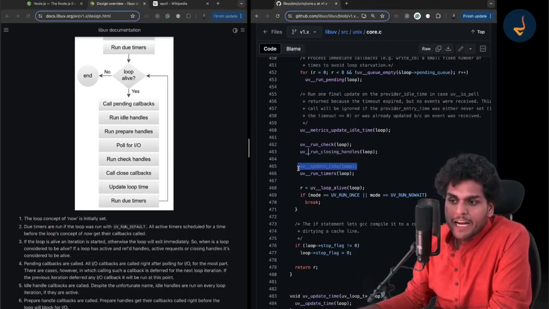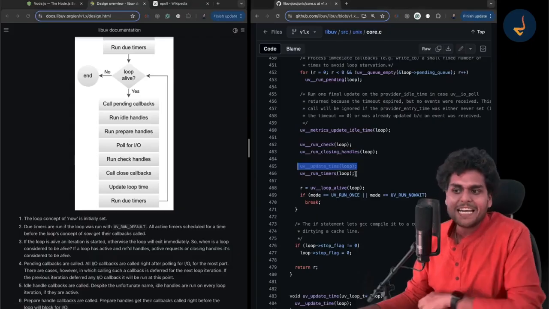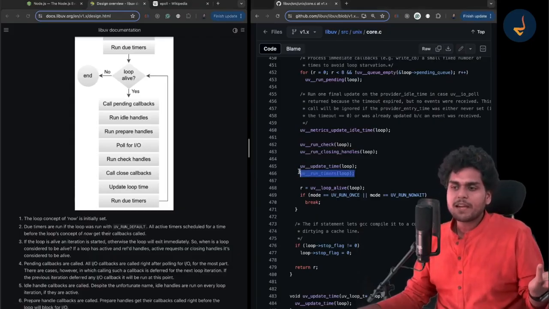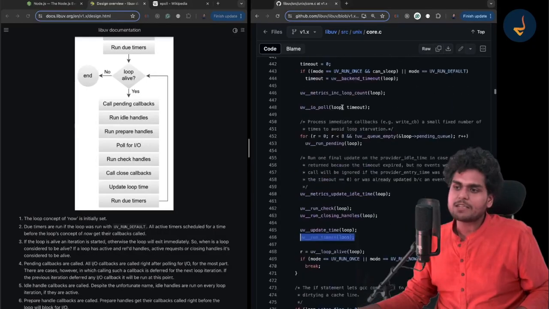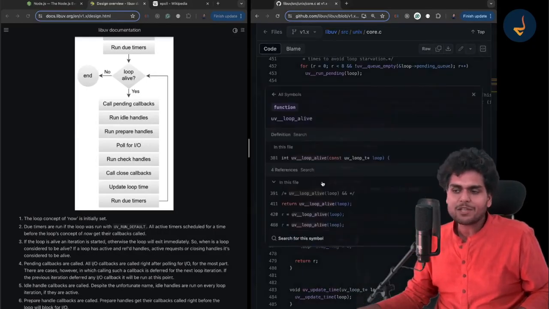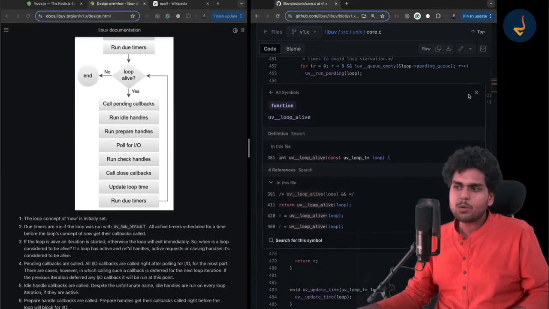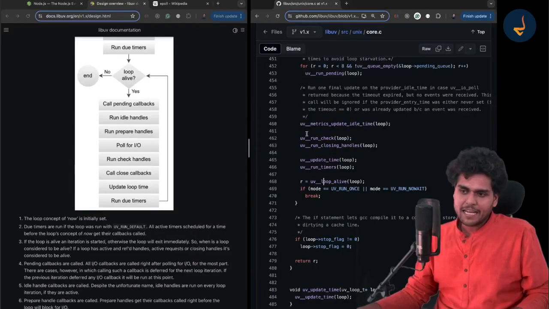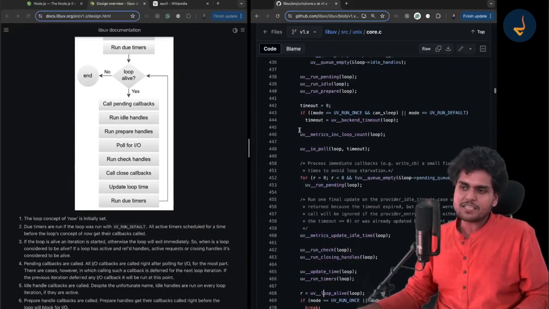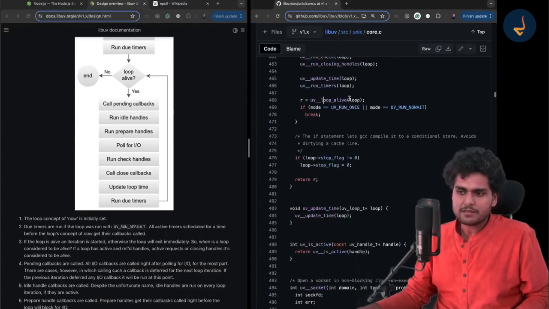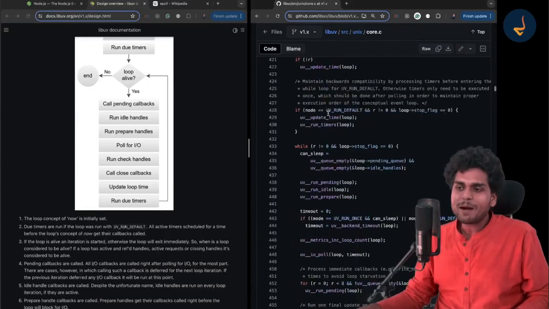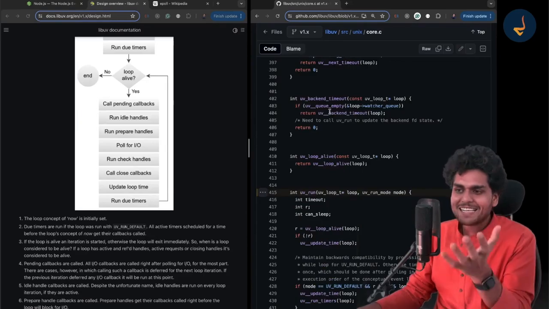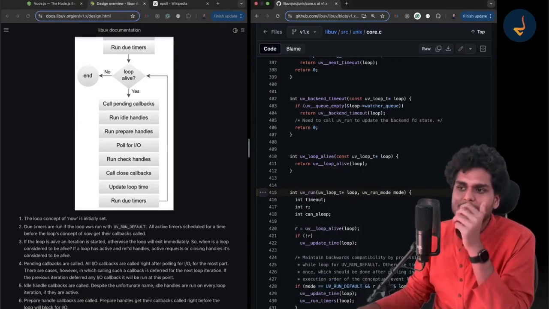Then it will update the loop time. Then it will run any pending timers if there are any. And then the while loop will continue once again. It will check if the loop is alive or not alive, and then it will just run once again. So this is the whole while loop which is running. So this, my dear friends, is the event loop at the end of the day.